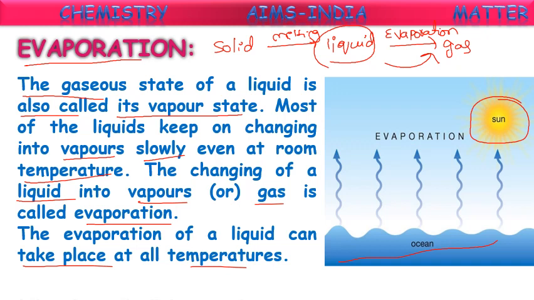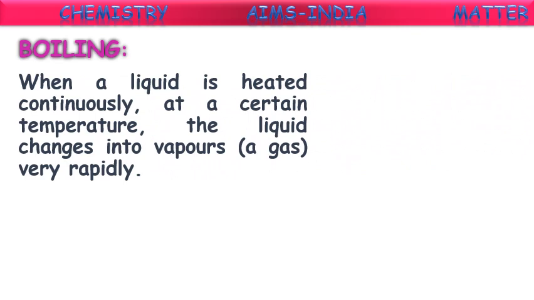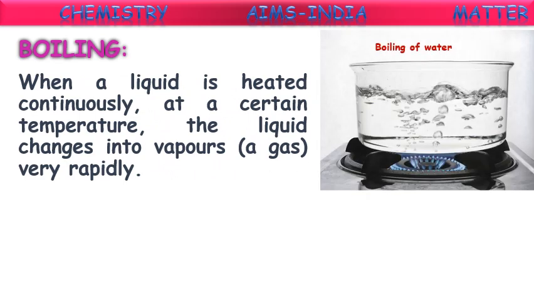Let us see what this evaporation is. At a strong temperature, if you are heating, that is called boiling. When a liquid is heated continuously at a certain temperature, the liquid changes into vapors very rapidly.